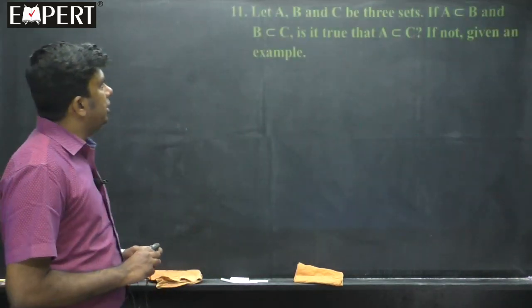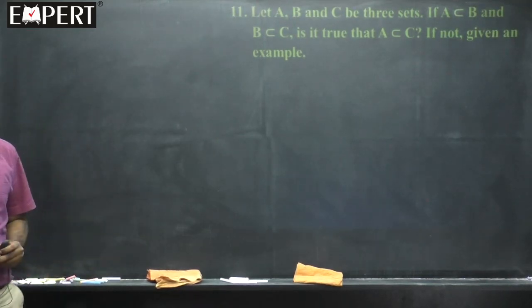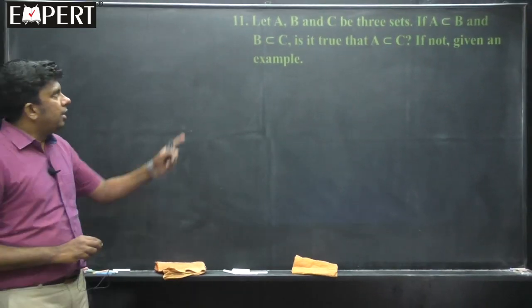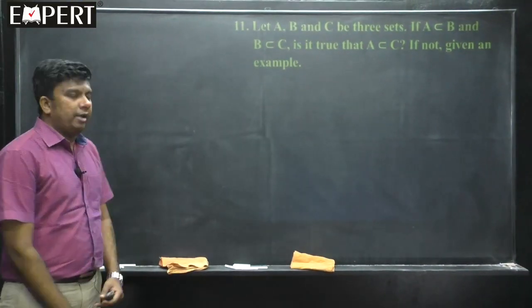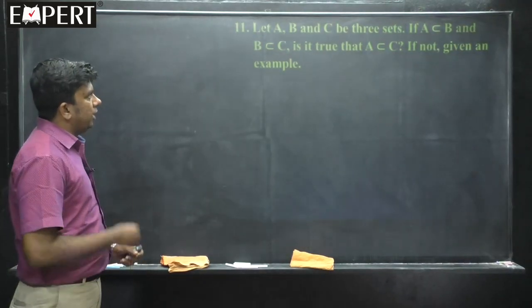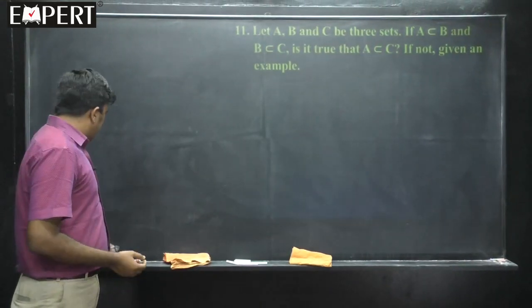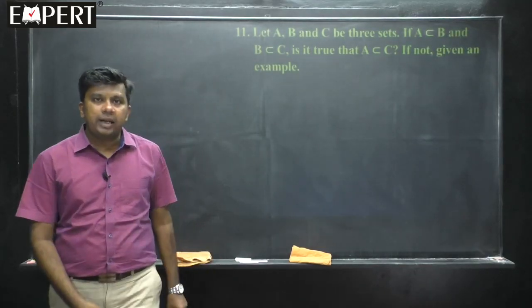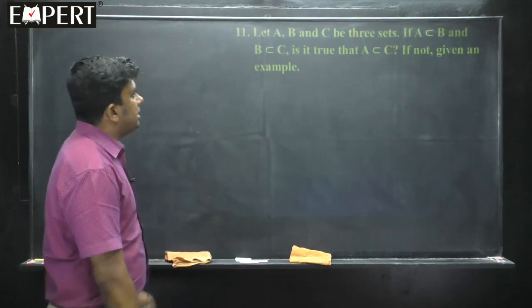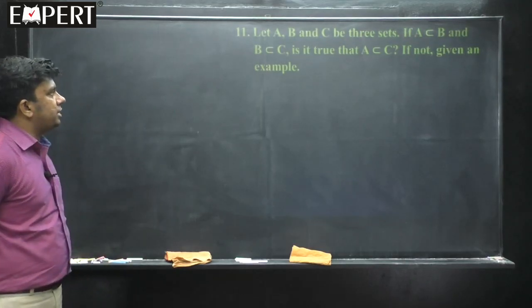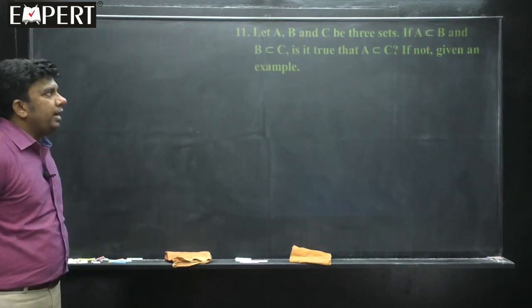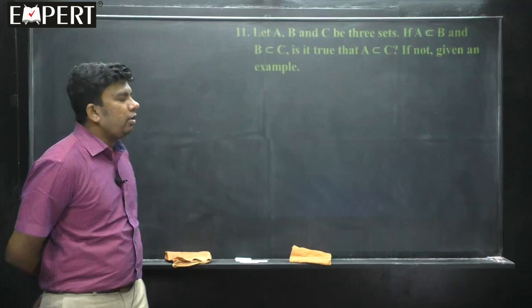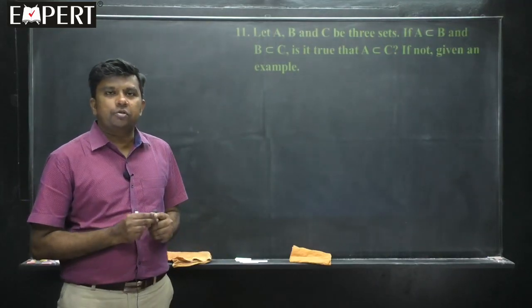Question number 10 in the problem sheet we have already completed. We will start with question number 11. Observe this question, students. Let A, B and C be 3 sets. If A is a subset of B and B is a subset of C, is it true that A is a subset of C? If not, give an example. This is question number 11.